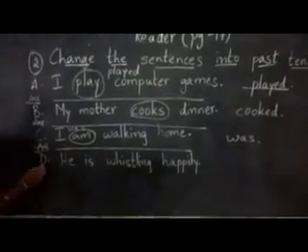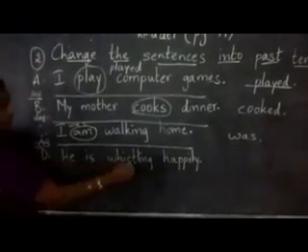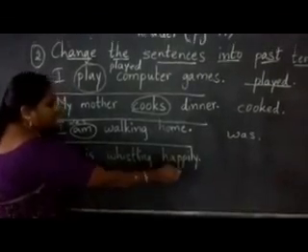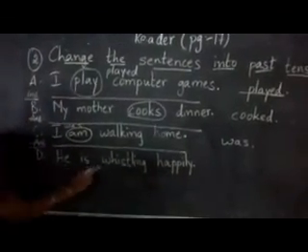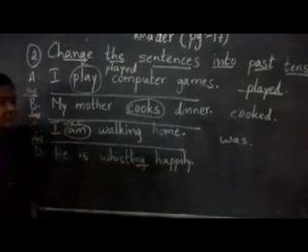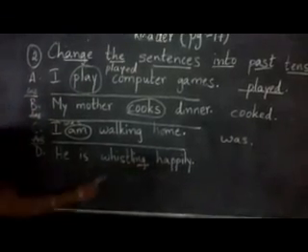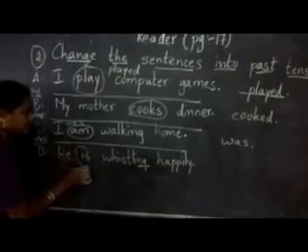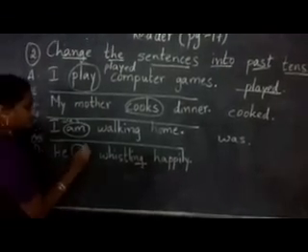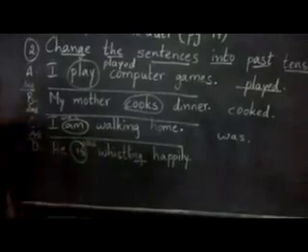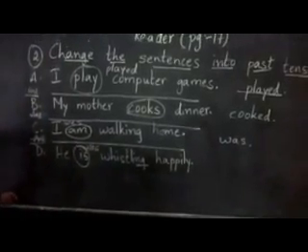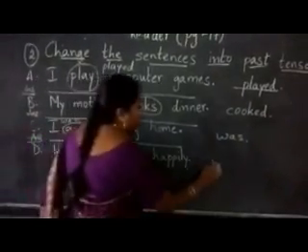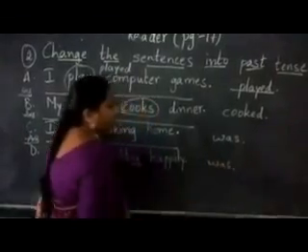Coming to D-bit. He is whistling happily. Again, this is past continuous tense. So here is will change into was. He was whistling happily.